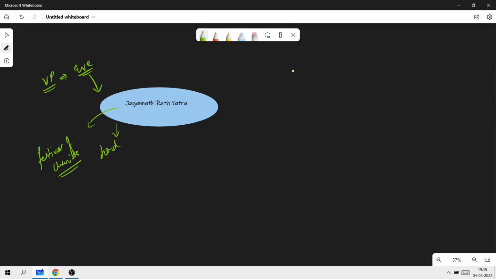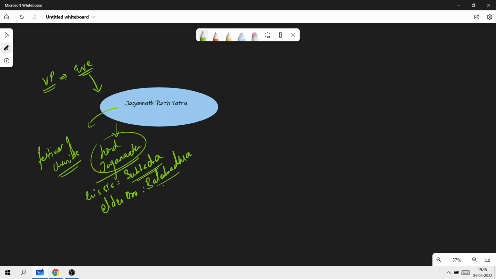To Lord Jagannath, along with his sister, goddess Subhadra, and elder brother Balabhadra. So please don't get confused in the exam. It is not just Lord Jagannath, it is also his sister Subhadra and elder brother Balabhadra.